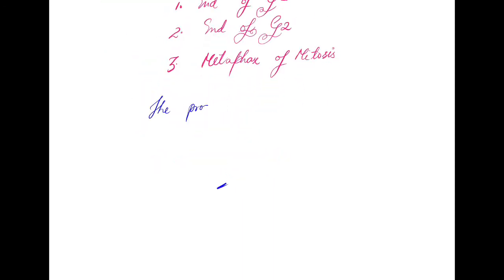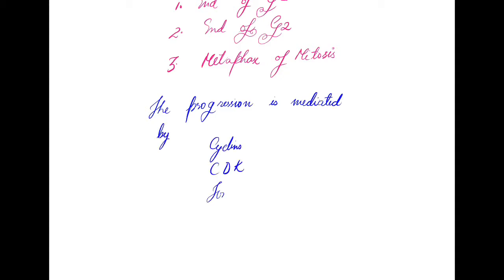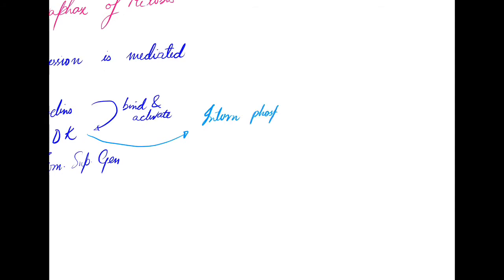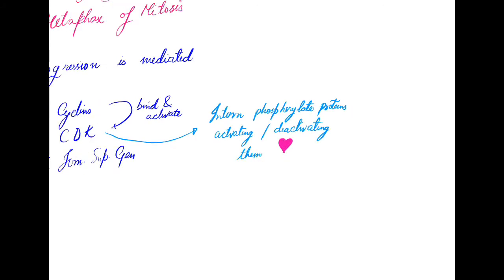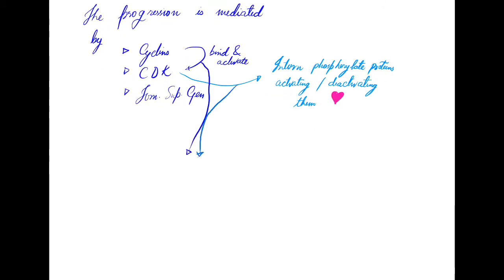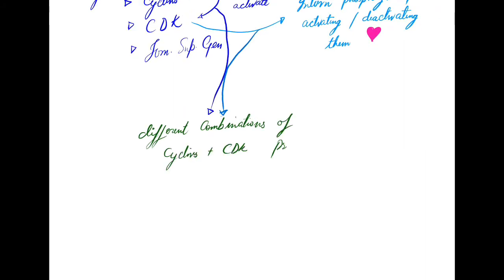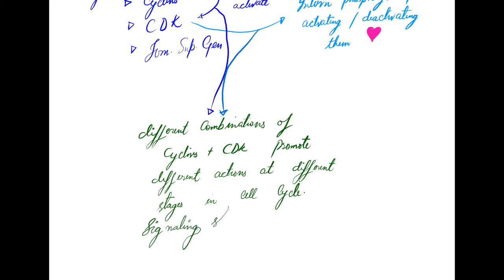Now, what will lead to induction and what will stop the cell cycle? As we have already said, cyclins and cyclin-dependent kinases lead to induction, and tumor suppressor genes suppress the cell cycle. Cyclins and cyclin-dependent kinases combine together and form a variety of complexes. These complexes help to drive the cell through various phases of mitosis and of the cell cycle. But something should be present in the cell to stop this, because if there is no suppression, the cell will divide uncontrollably.